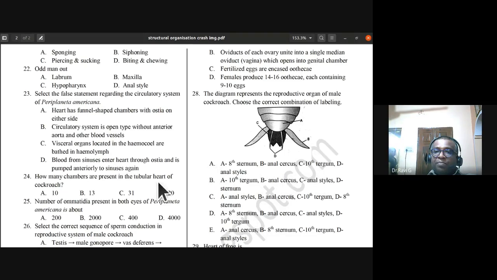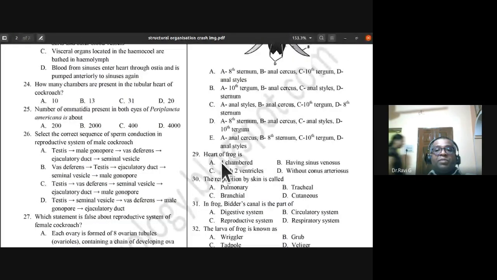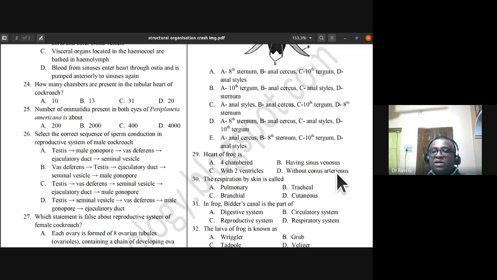See, this sort of diagram oriented question might be there. You should be prepared for it. So 29th: heart of frog is four chambered, having sinus venosus with two ventricles without conus arteriosus. Since we are not studying frog, again, it might not be required. But anyway, just like amphibians, we'll try to solve that part of it. So 29th, the answer is B.